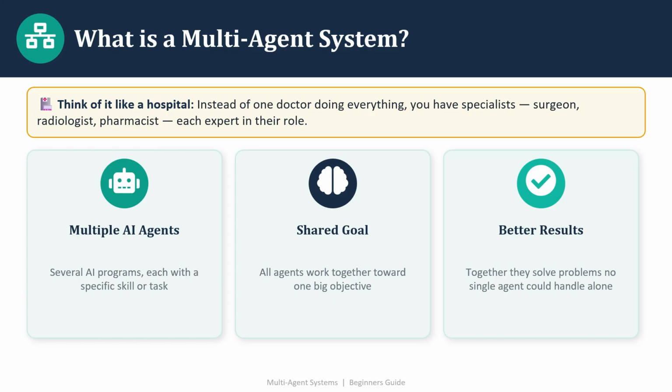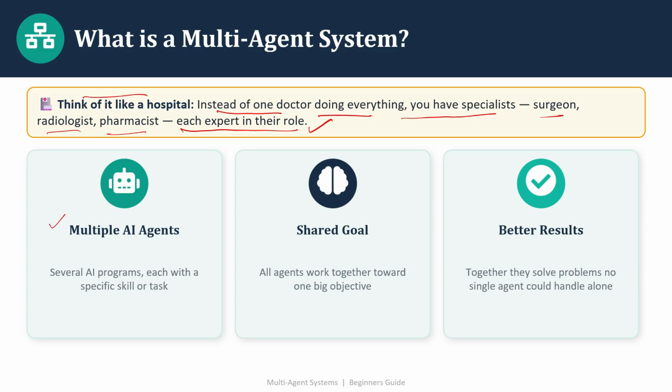As a basic example, if we talk about the multi-agent system, think of it like a hospital. Instead of one doctor doing everything, you have different specialists like surgeons, radiologists, and pharmacists, each an expert in their role, right? So we have different kinds of doctors and specialist experts, and they do their own work. They have expertise in their own field.